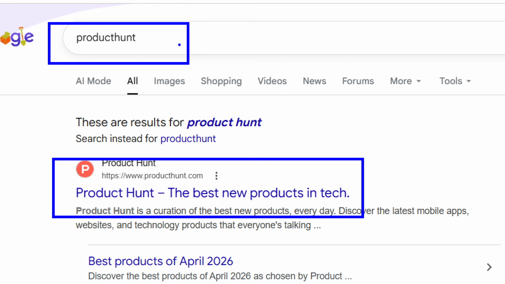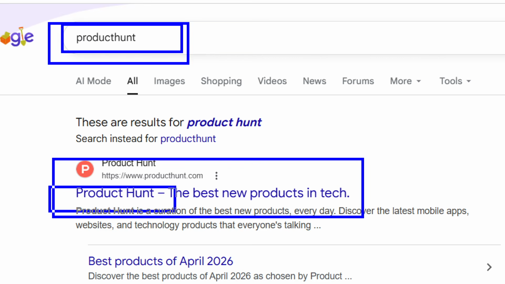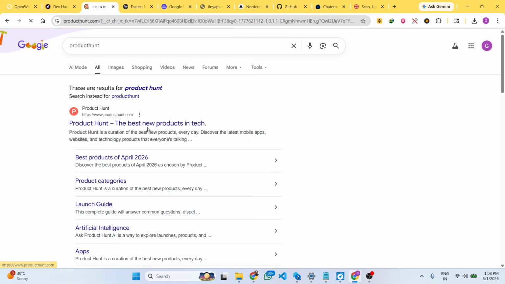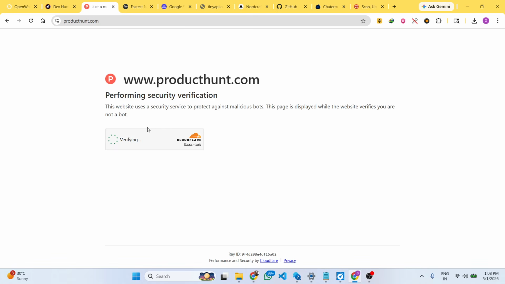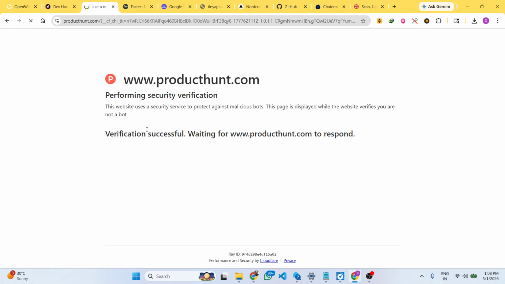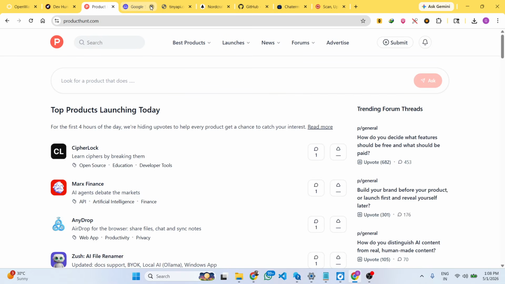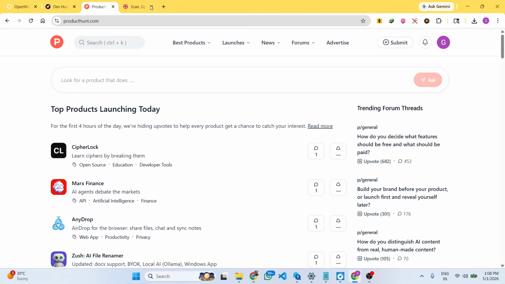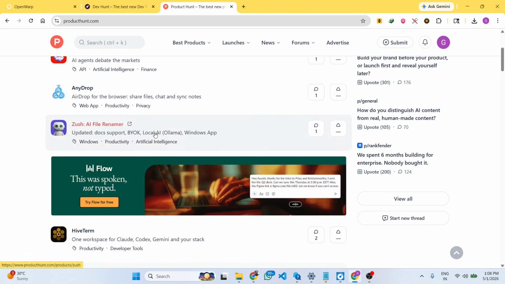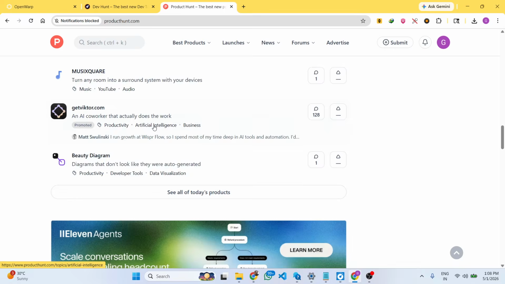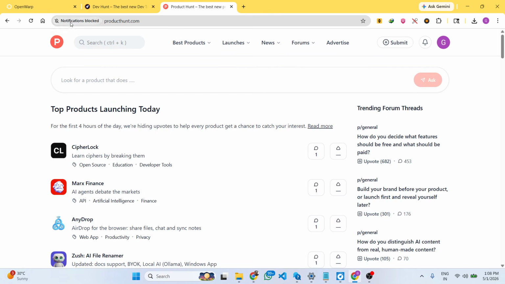This is a website. If you simply go to Product Hunt, the very first website which comes. I'm using this website for the past 6 months to find quality AI tools related to AI coding, programming, image generator, video generator. Once you land on this website, you will see the interface looks something like this. It's a number one website if you are an AI developer.